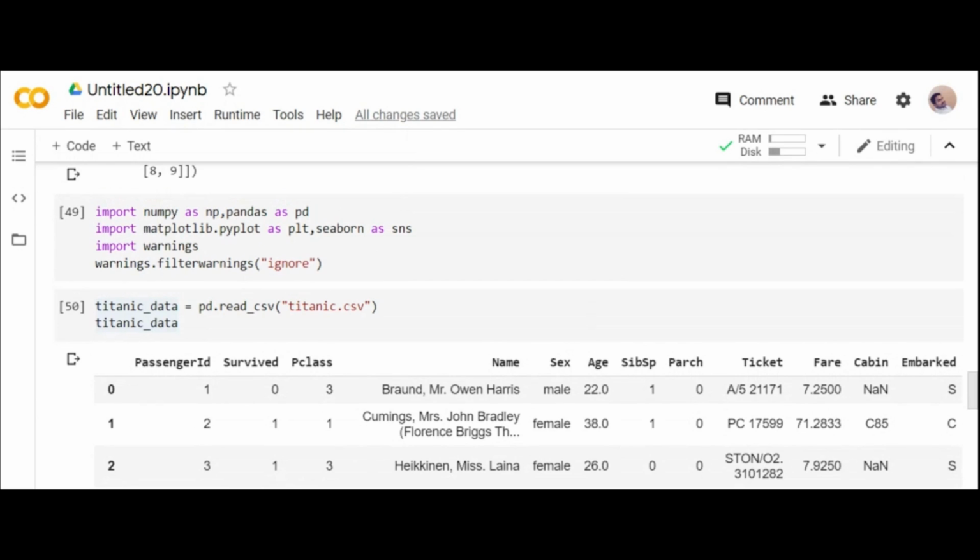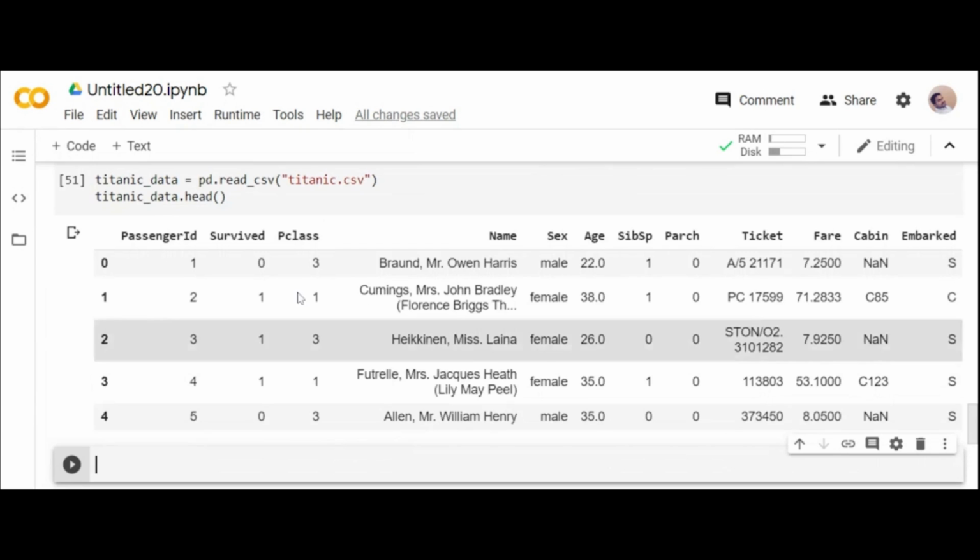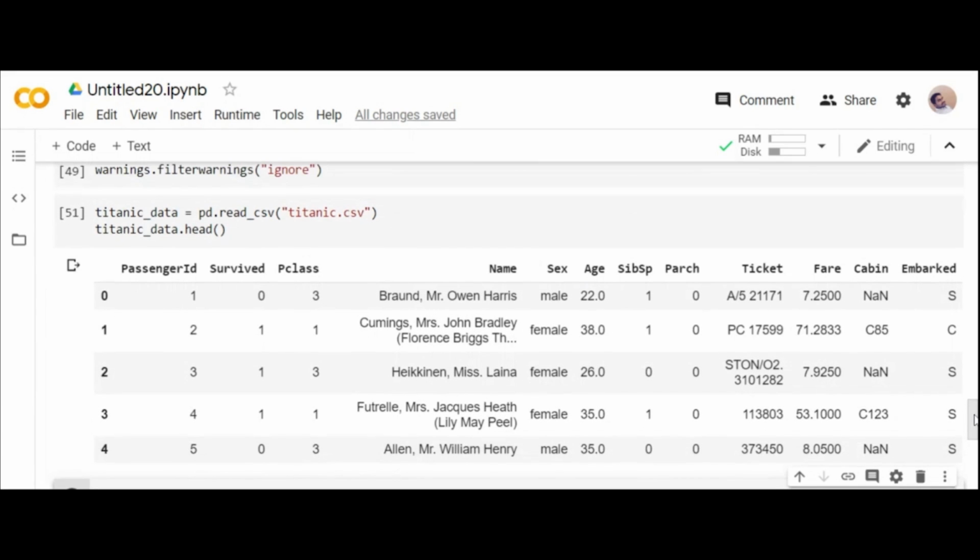See, I want to see only a specific number of rows and columns. Then I can directly go for dot head, which will give me the top 5 rows. You can see the top 5 rows. See, what are the columns you are having? PassengerId, Survived, where it includes the people traveling. PassengerId is nothing but the number of passengers traveling.